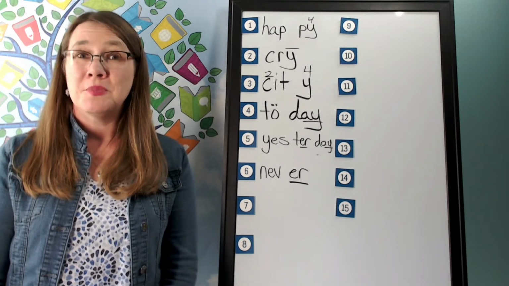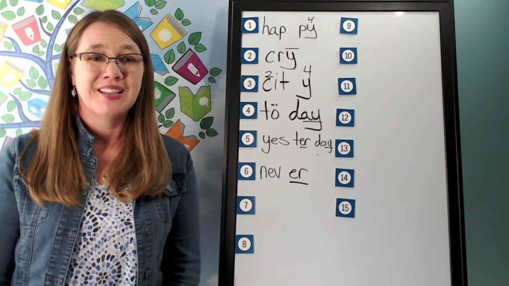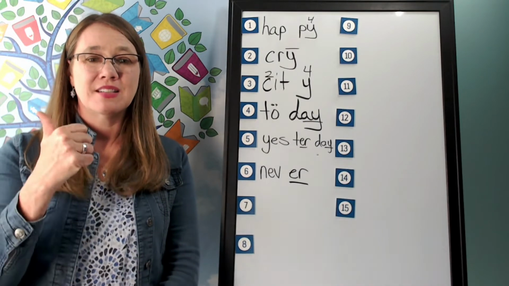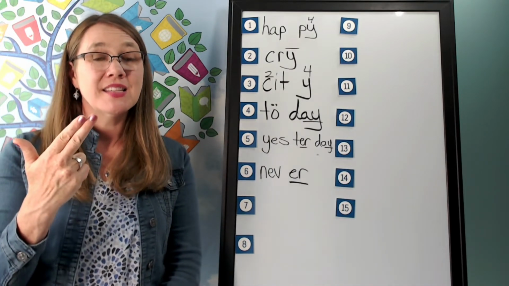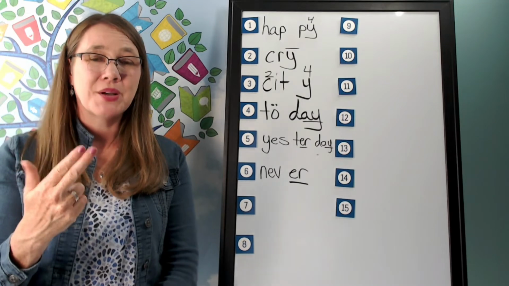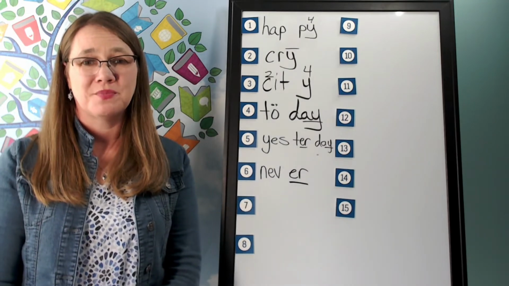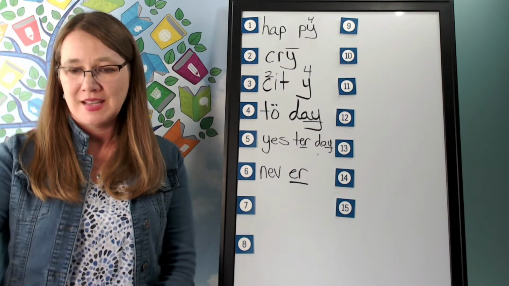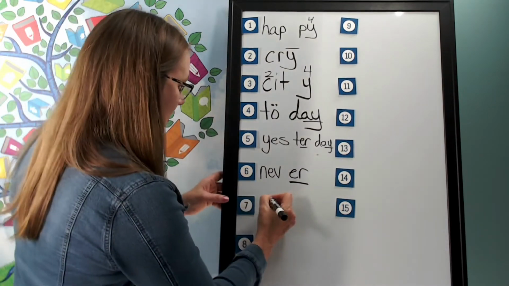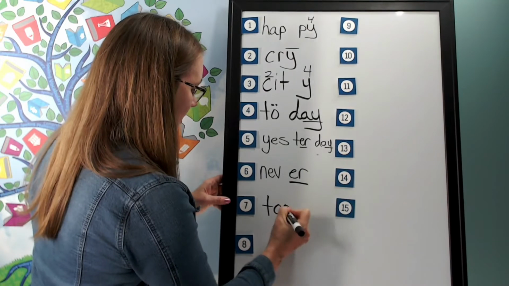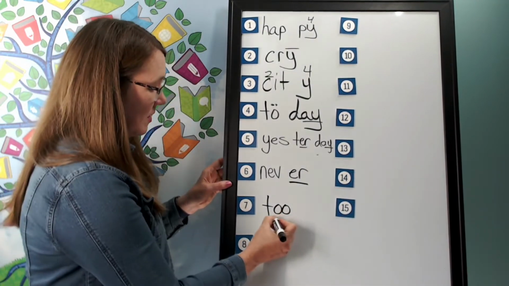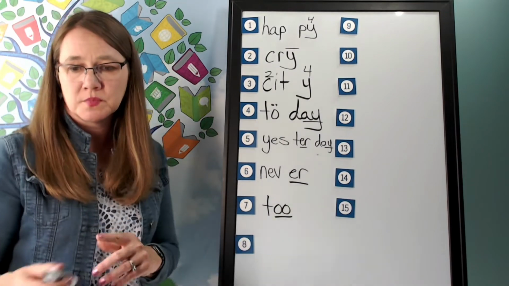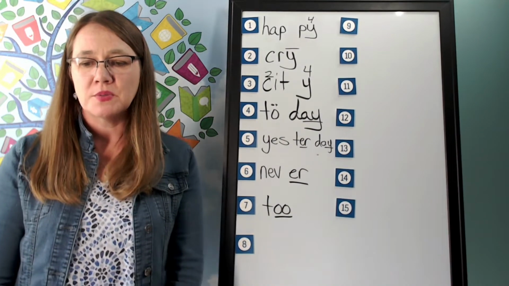The next word is too. There is too much salt in that. Too. Go ahead and say too. Let's sound it out. T-oo. This is an oo. Go ahead and write too. And help me to write it. T-oo. How will we mark it? We'll underline the oo. Let's read it. T-oo. Too.